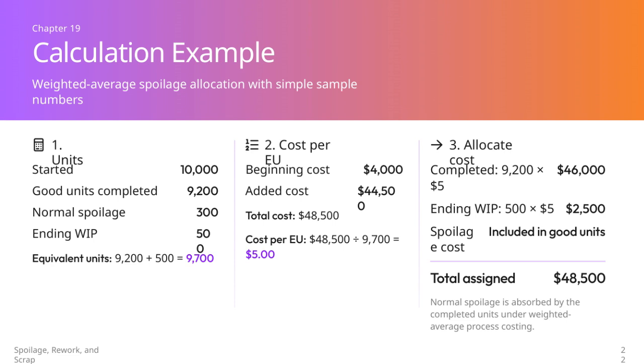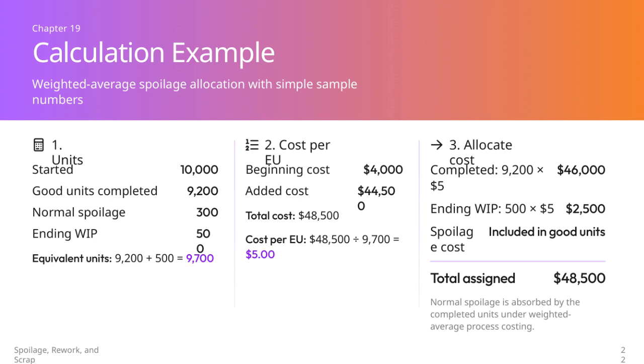Now for the cost allocation. The completed good units are assigned a cost of $9,200 multiplied by $5, resulting in $46,000. The ending work in process units are valued at $500 multiplied by $5, giving $2,500. The normal spoilage cost is absorbed by the completed units, so it's included in the cost of good units. In total, the assigned costs add up to the full